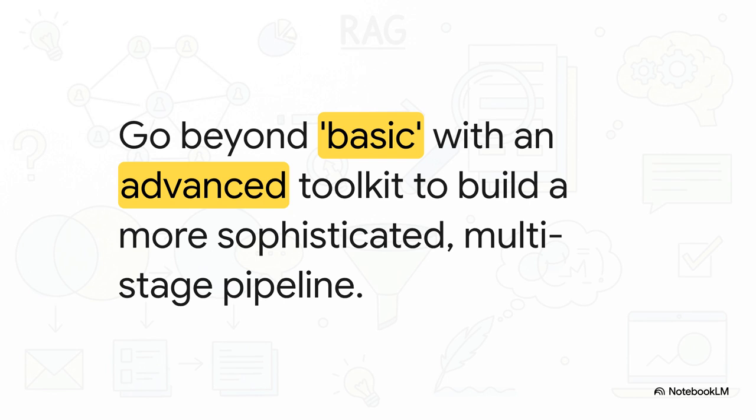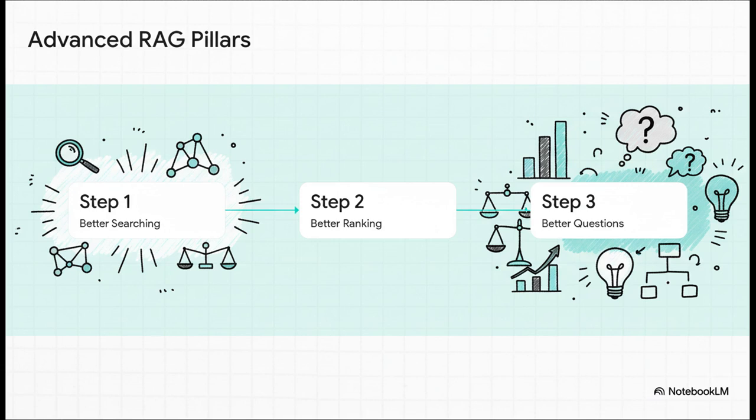So this advanced toolkit really boils down to three core ideas, three pillars we can build on. First, we need to get way better at searching. Second, we need a smarter way to rank the results we find. And third, and this one is a real game changer, we need to make sure we're asking better questions from the very start. Let's break down each one.